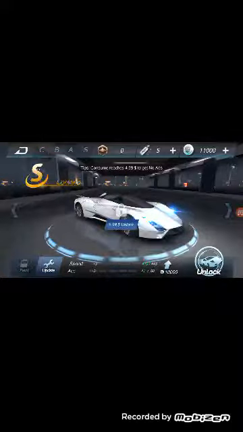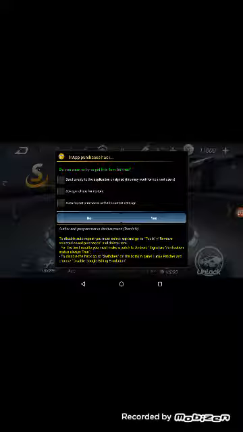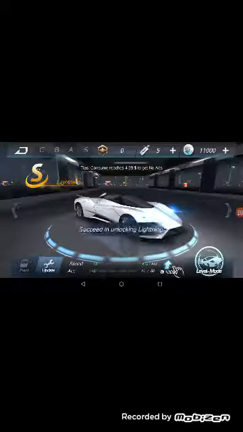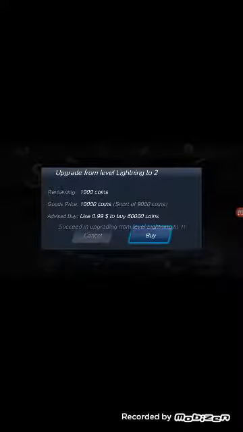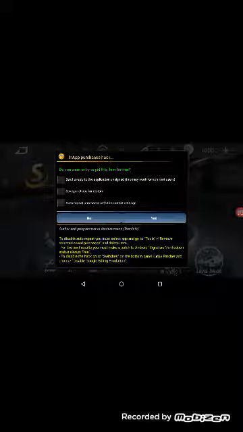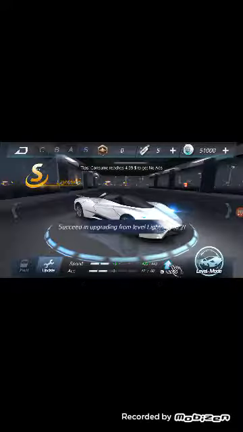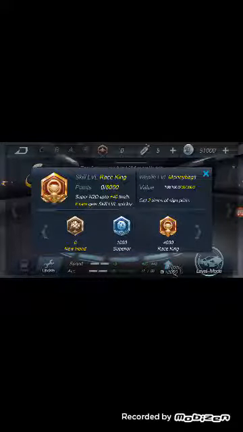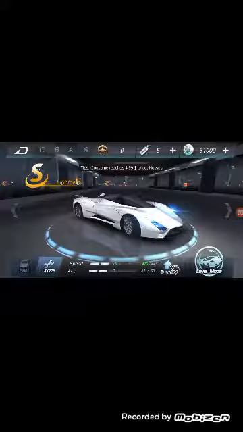Let me see my garage. And now when I click on it, you need to go to auto repeat purchase with current settings. Click on it and then type yes. So you can buy this and you can buy anything. It is unlimited. You can buy anything now.